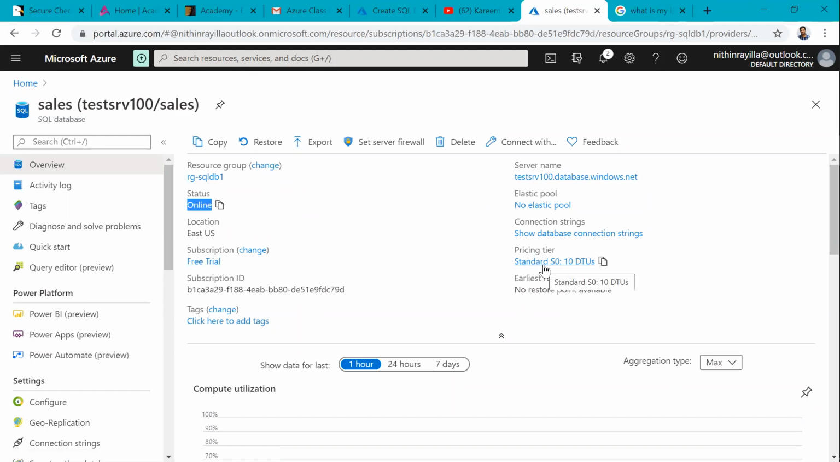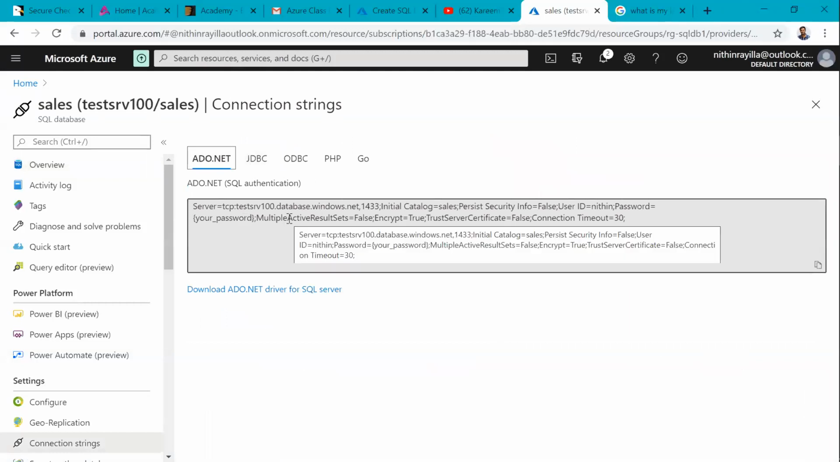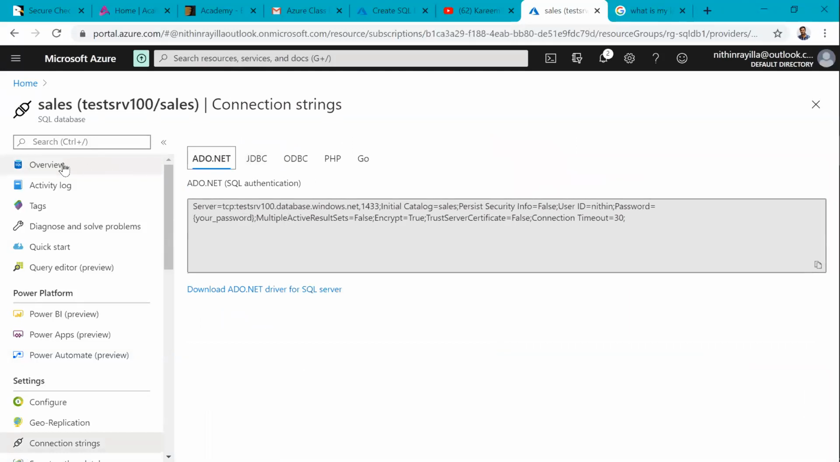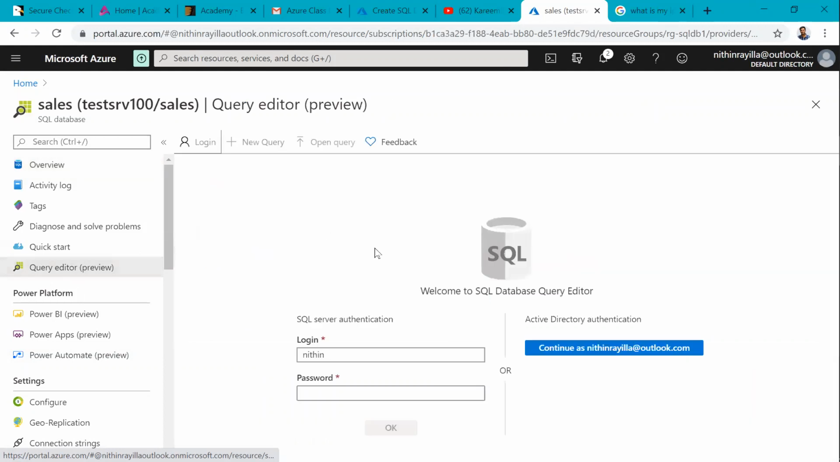This here is S0. We can change the tiers at any time without affecting the users. I am saying indirectly that there is no need of downtime to change the tier or the size. Here connection strings are there. We can provide this connection string to our Java developers or .NET developers to connect to our databases. Even the query editor is there, so we can work with commands directly in the portal itself.